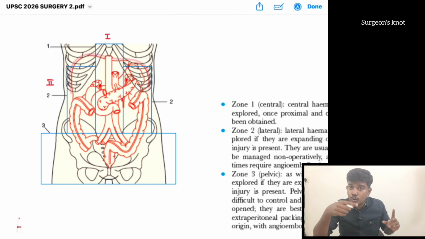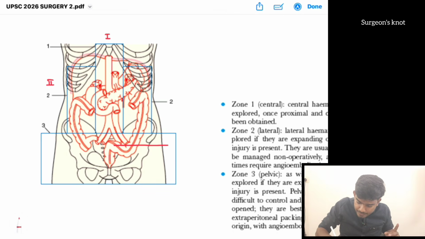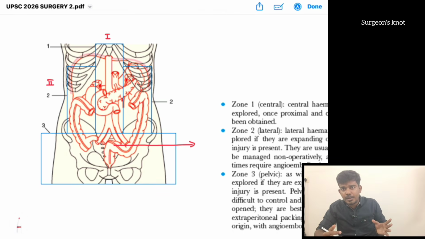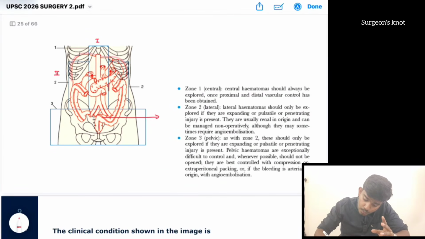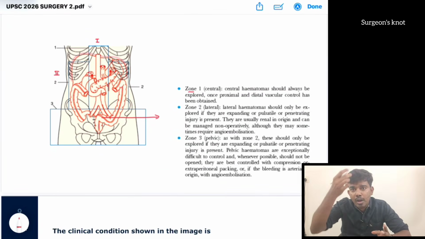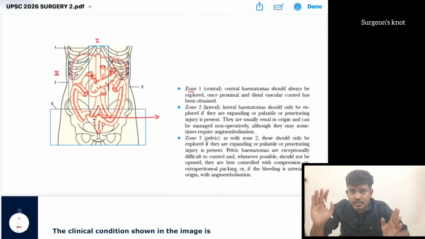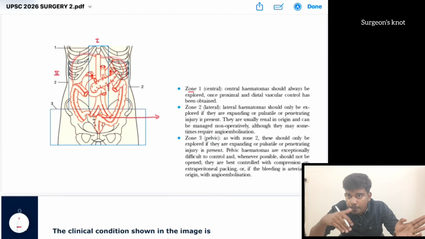Then there will be zone 3. Zone 3 is the pelvic region. If there is a hematoma in the pelvic region, that is zone 3. Zone 1 is usually due to the aorta and the vital organs, so any central hematoma has to be explored. Whereas in case of zone 2, it is a bit more selective.